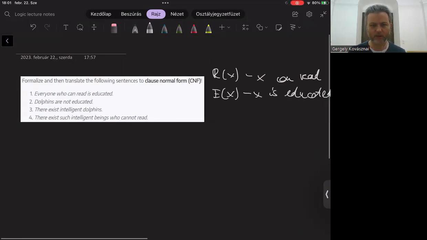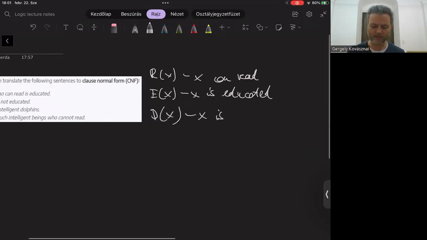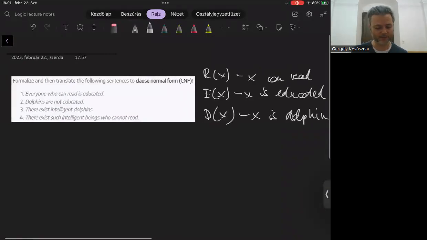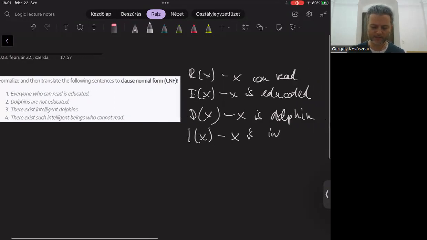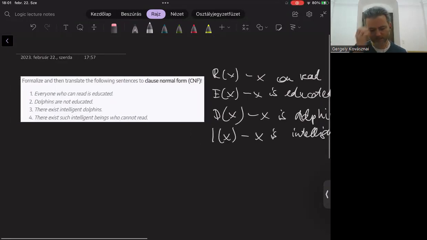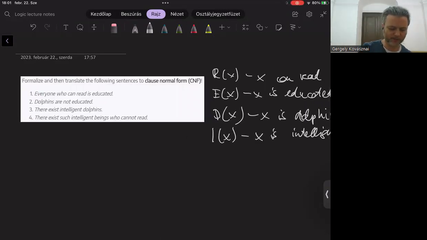What else? I choose D(x). This is D for x being a dolphin, because the exercise is about dolphins. And there is something about being intelligent. I(x) represents that x is intelligent. And now we can start to formalize the sentences.